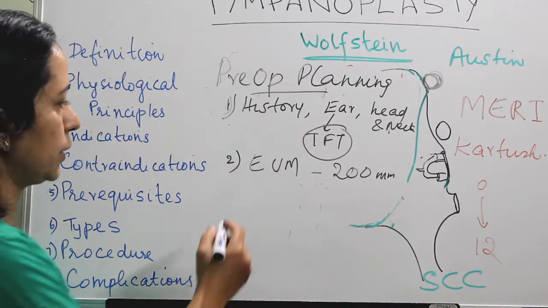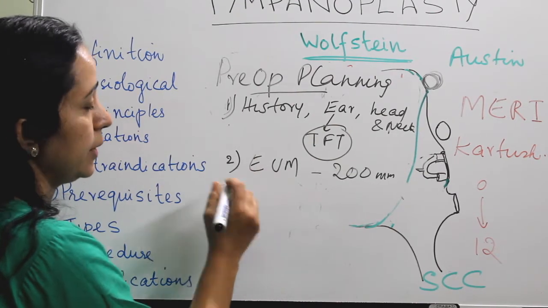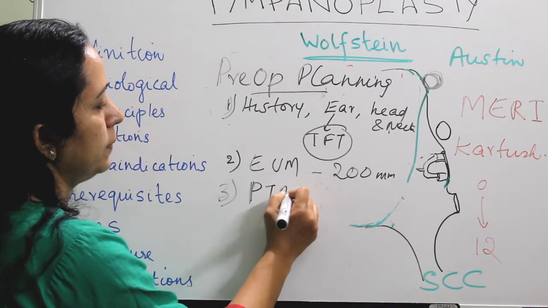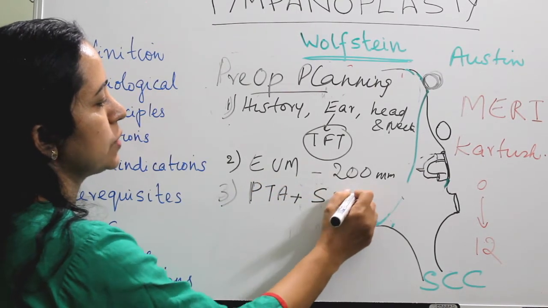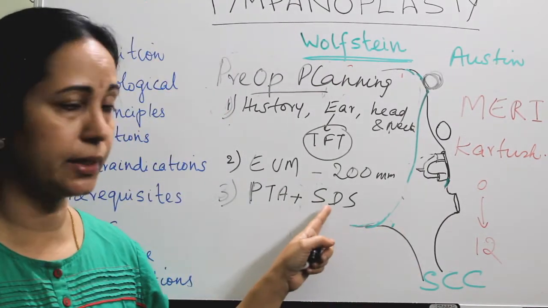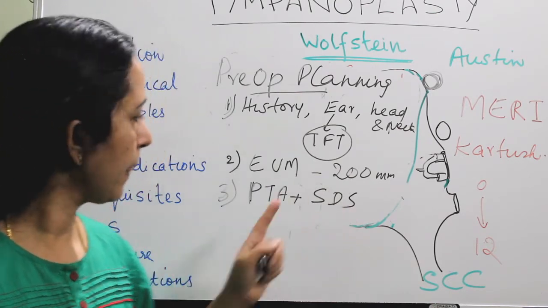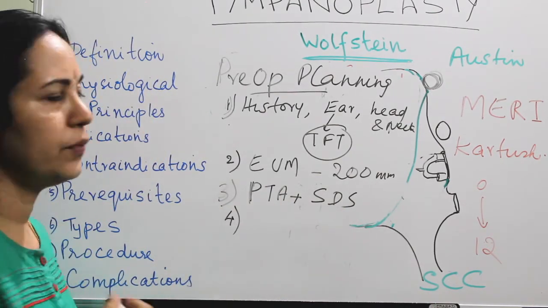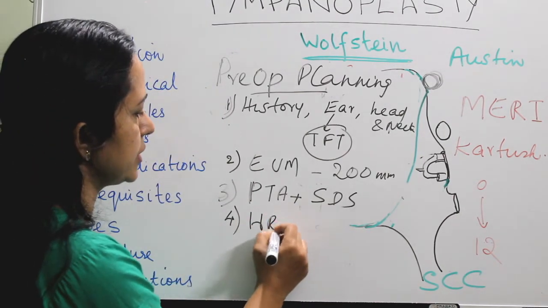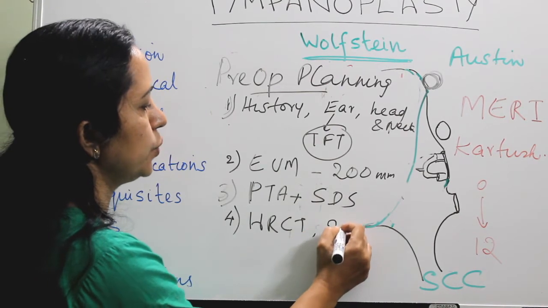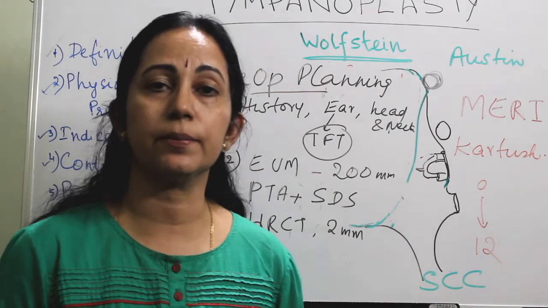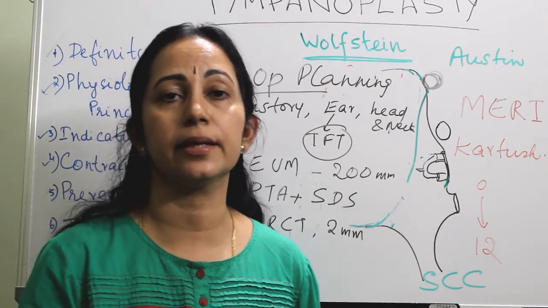So examination under microscope, and after that comes the hearing test, pure tone audiogram plus speech discrimination score. That is important. And if you are planning for a reconstructive procedure, it is always better to go for a high resolution CT scan of the temporal bone with 2 mm cuts in axial and coronal planes.